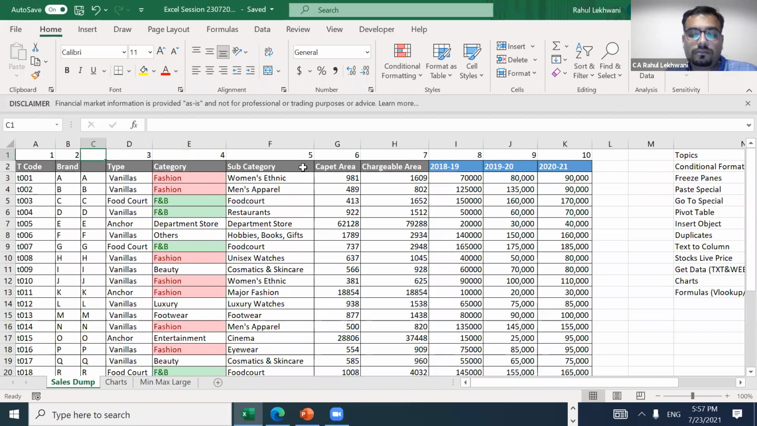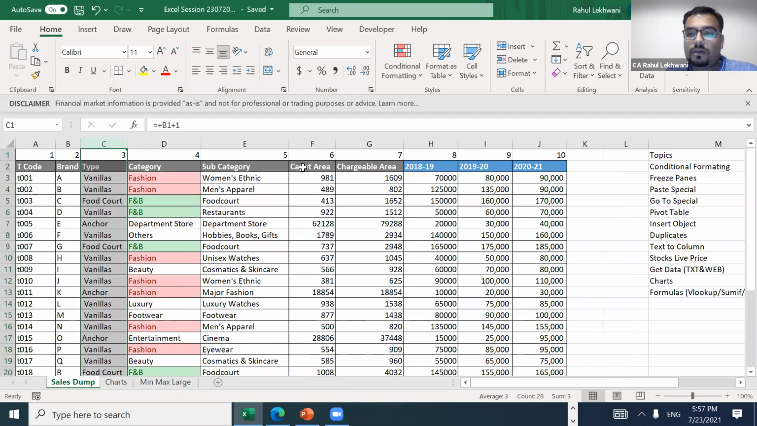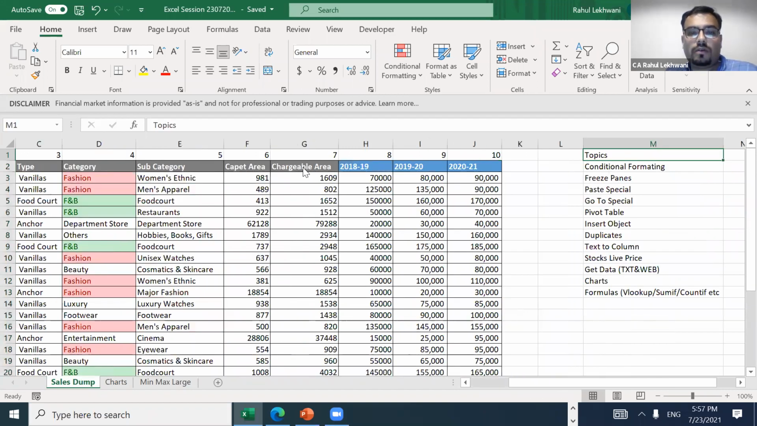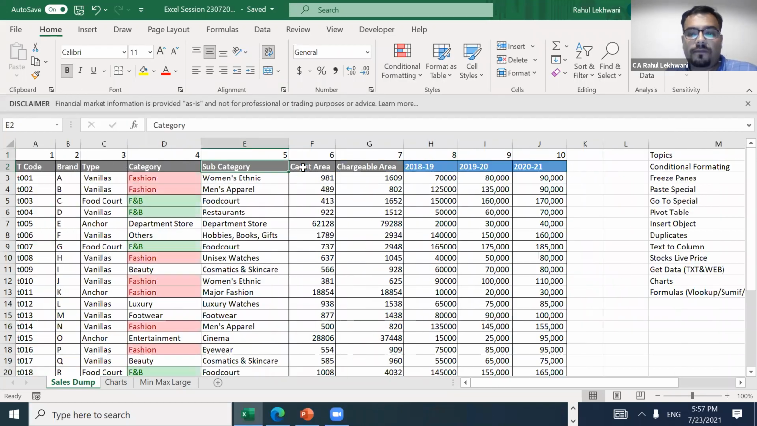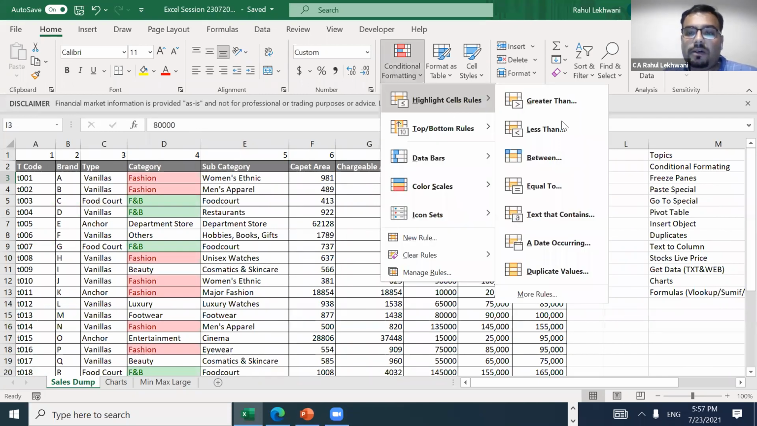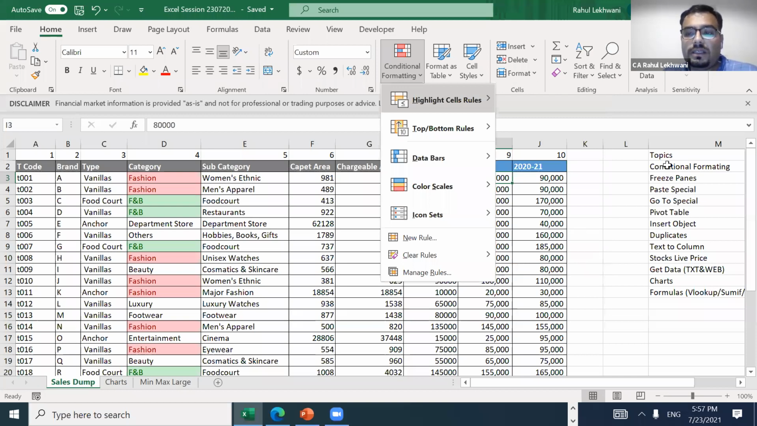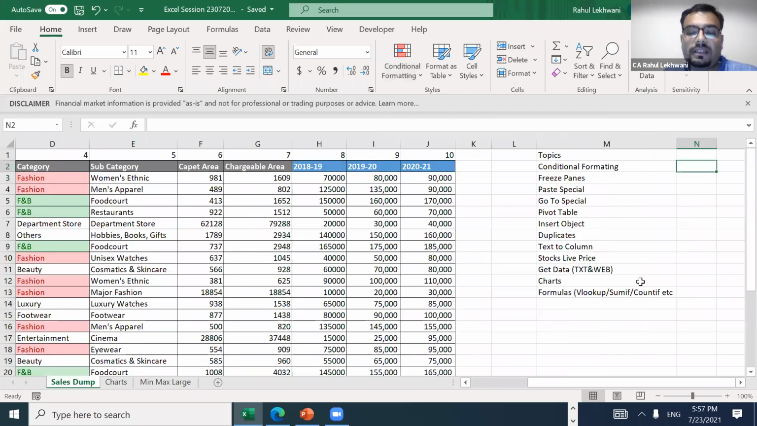Understood? So let's see what we have covered. In conditional formatting we have covered greater than, less than, between, equal to, text, data occurring, which is not that important, then duplicate values. Any doubts in conditional formatting?